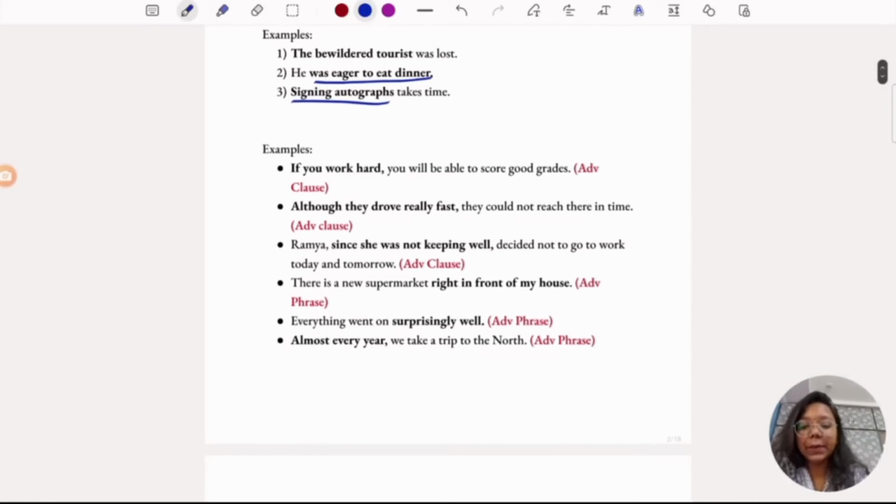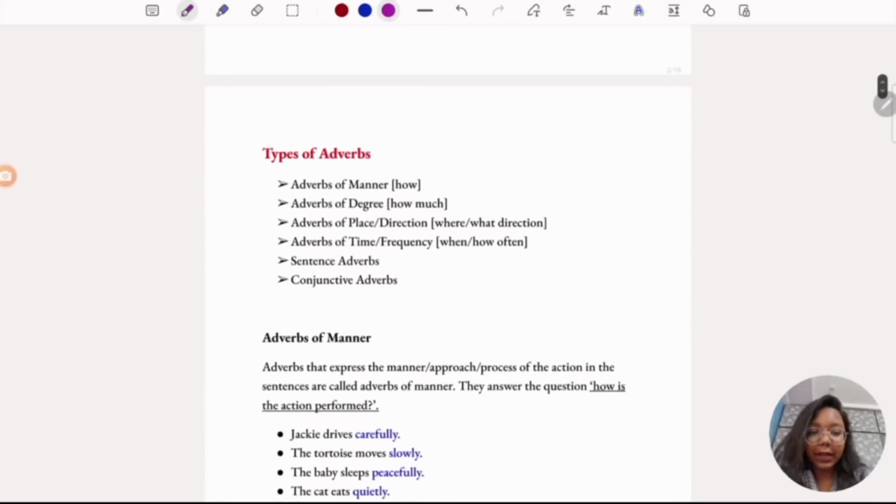So now let's see the examples of the adverbial clauses and phrases. They are listed down here. If you work hard, you'll be able to score good grades. It's a clause. Although they drove really fast, they could not reach there in time. Ramya, since she was not keeping well, decided not to go to work today and tomorrow. There is a new supermarket right in front of my house. Everything went on surprisingly well. If you observe here, in phrases, there is no subject and predicate, whereas in clauses, you do have subjects and predicate.